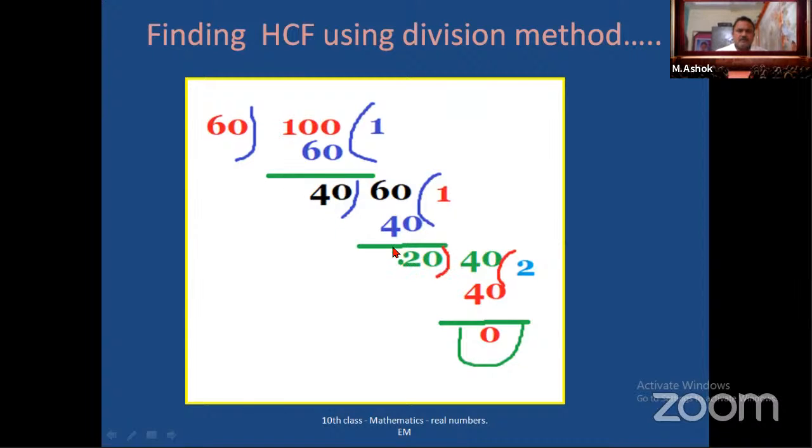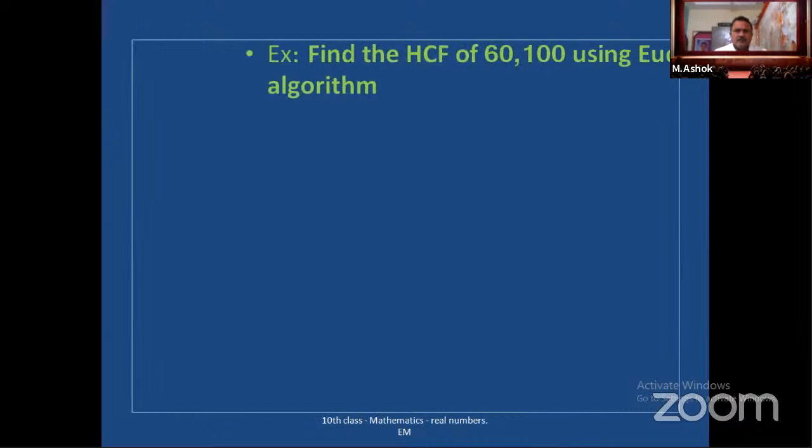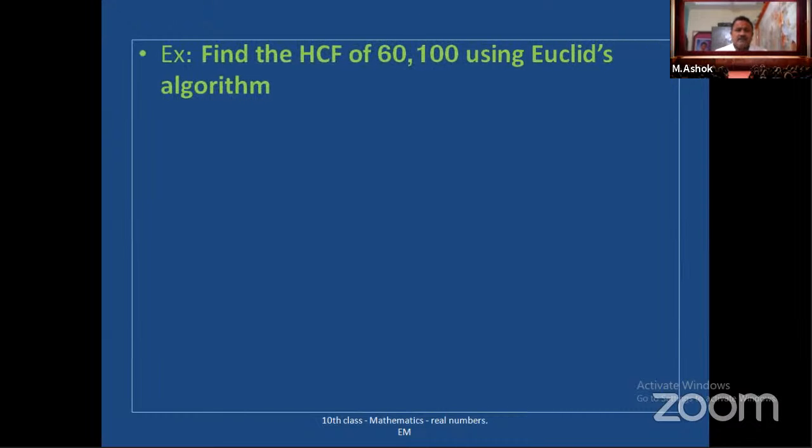HCF of given two numbers. Okay. So we apply the same thing in 10th class in Euclid's algorithm while finding HCF. Now just see how to find HCF using Euclid's algorithm. So what is Euclid's algorithm? A is equal to B into Q plus R, and 0 less than or equal to R less than B.